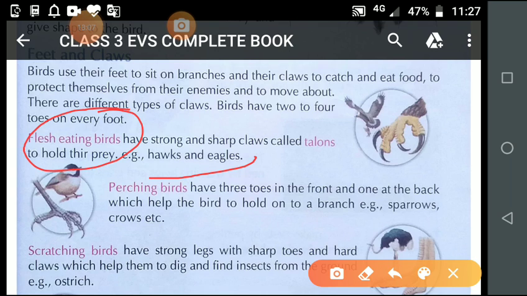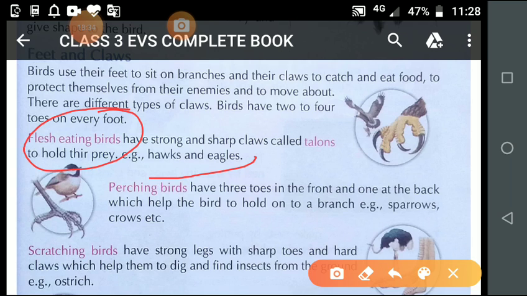Is it clear? Animals like frog, snake are the prey of eagle. Prey means the animal which eagle kills for its food. So these animals are frog, snake, rat, and eagle kills these animals for food.